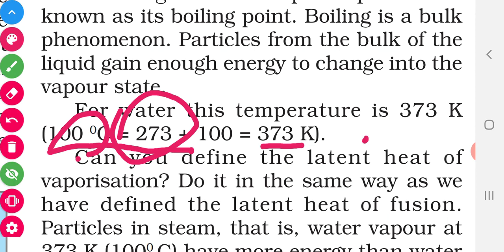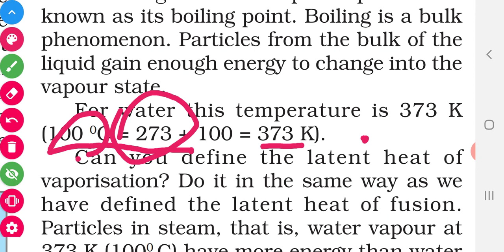Note it, children, 0 degrees Celsius is equivalent to 273 Kelvin. Then 1 degree Celsius is equivalent to 1 plus 273, 274 Kelvin. 10 degrees Celsius is equivalent to 10 plus 273, 283 Kelvin. Then 100 degrees Celsius is equivalent to 273 plus 100, 373 Kelvin. 200 degrees Celsius is equivalent to 200 plus 273, 473 Kelvin.